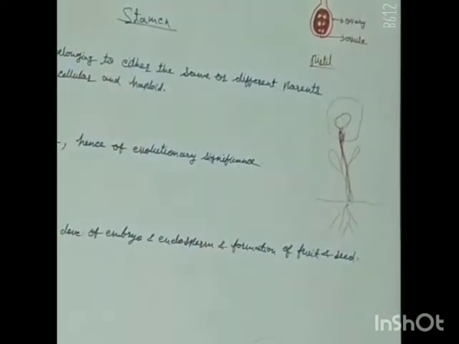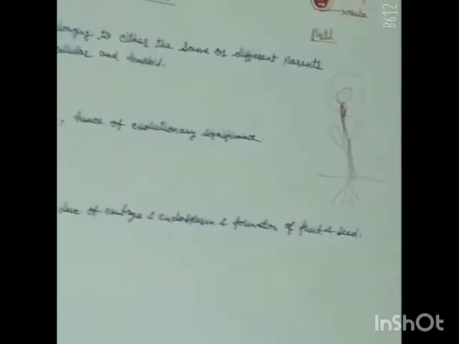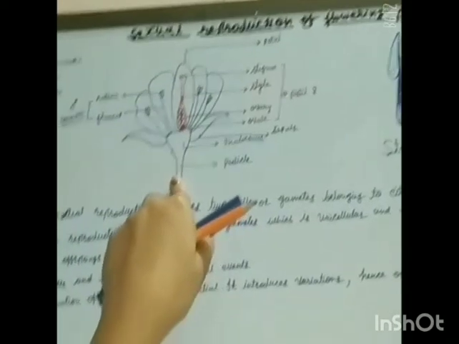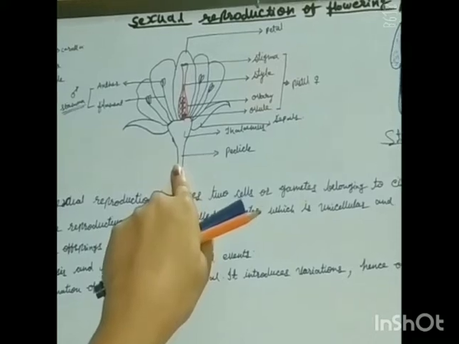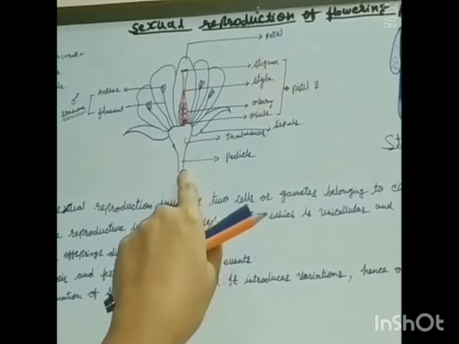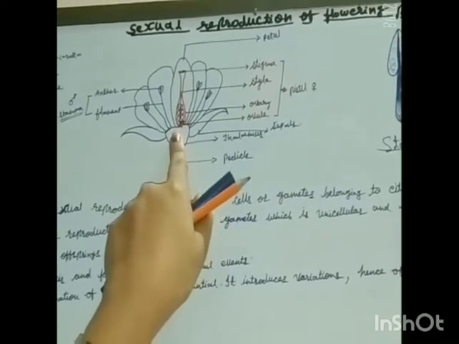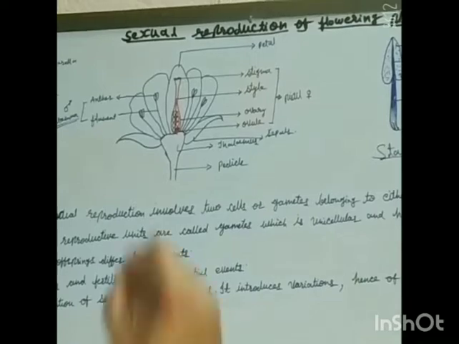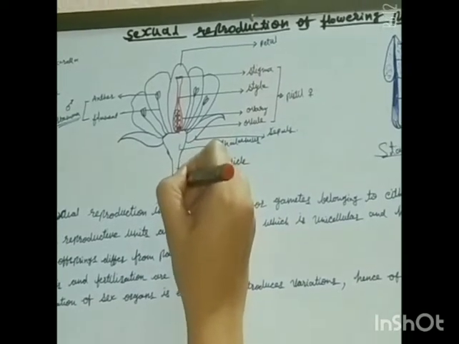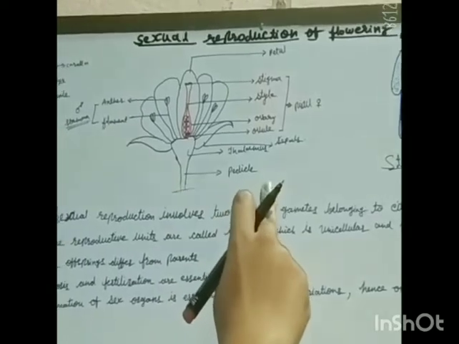That is why the flower is known as a modified shoot. So when the flower starts to develop, nodes and internodes contract and they form its base, that is called the thalamus, and the stalk through which it is attached to the plant is called the pedicel.